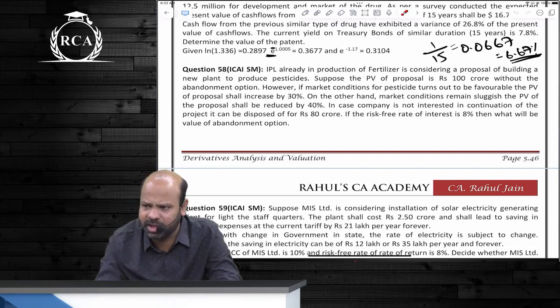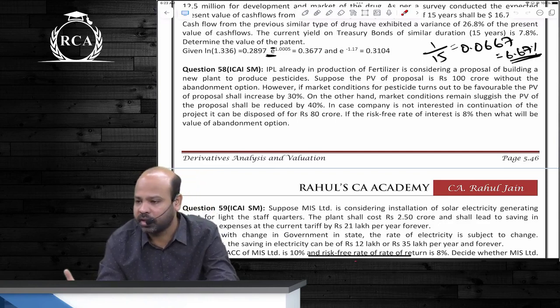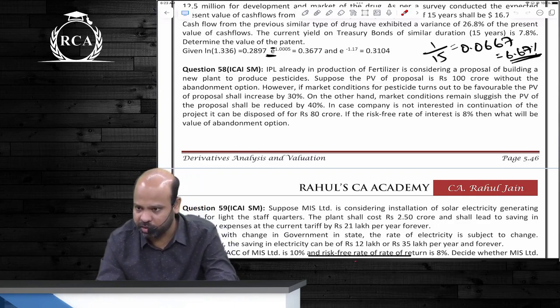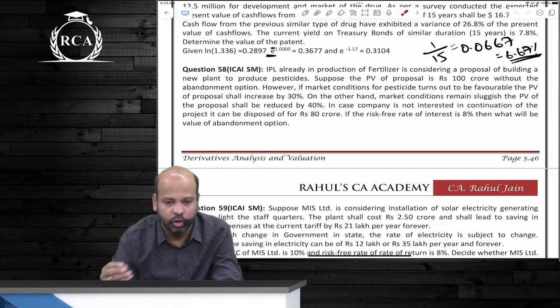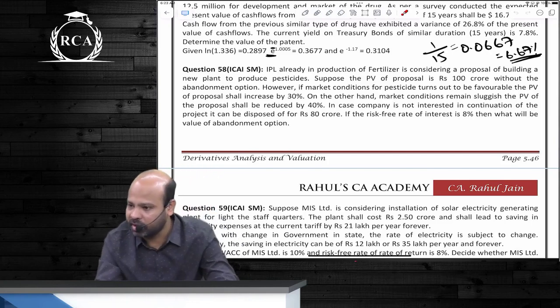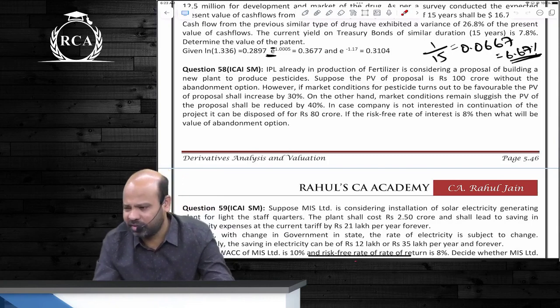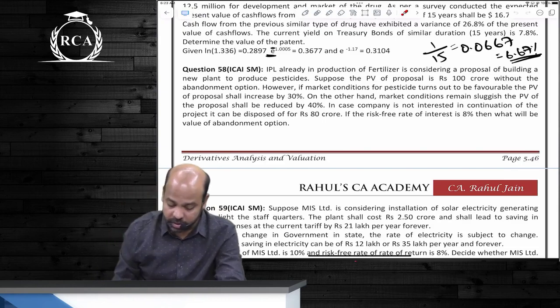I said yesterday that the value of the abandonment option will be a call option or put option, first. Excellent. First identify that this is a put option. It is not a call option. So we are using the binomial model to arrive at the value of the put option. Binomial means risk neutralization. Instead of writing U and D and all that, you can directly compute that the average of upper price and lower price is equal to the fair forward price. Will you try?